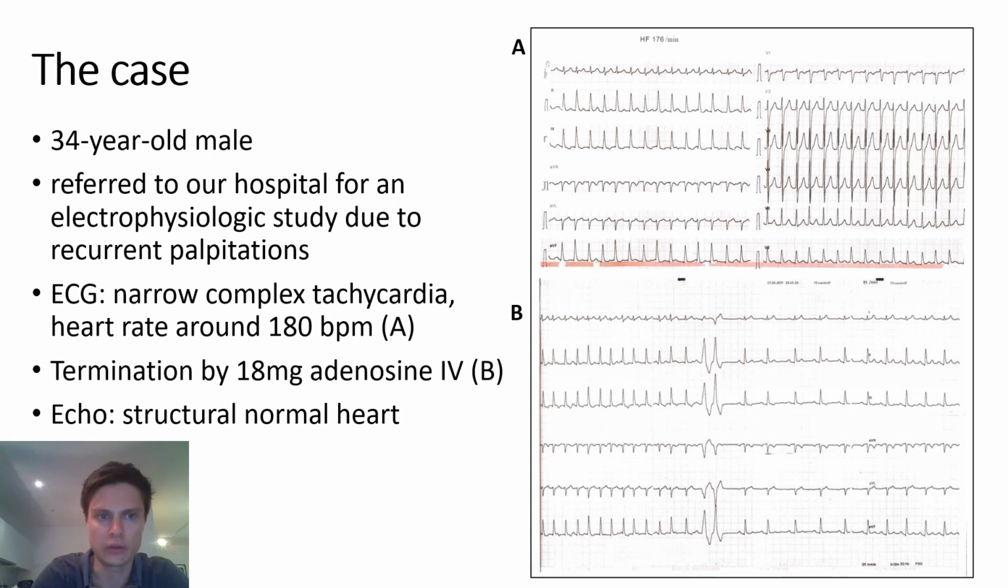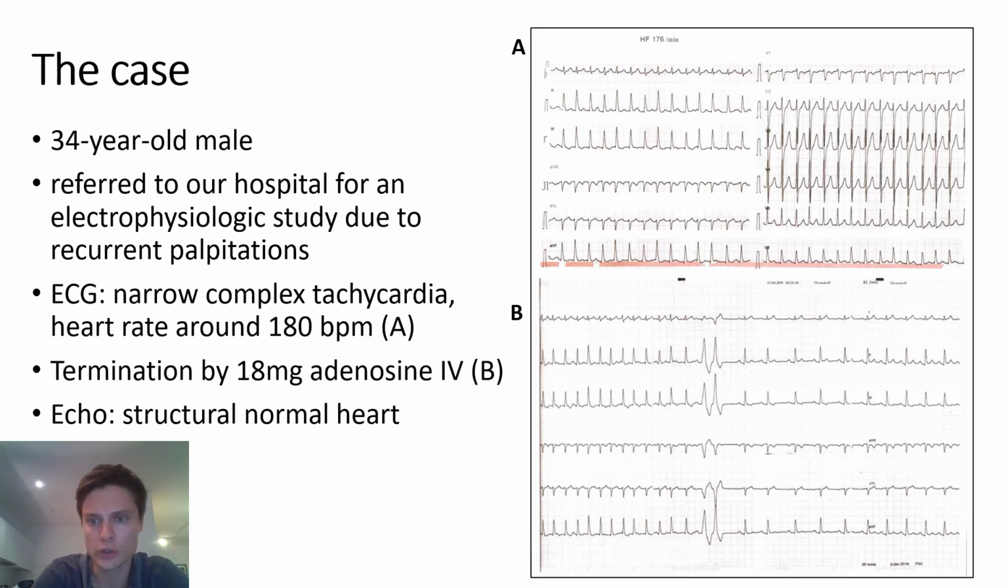We jump directly into the case. It is a 34-year-old male. He was referred to our hospital for an EP study due to recurrent palpitation. And as you can see on the top right, he presented with a narrow complex tachycardia with a heart rate of around 180 beats per minute.